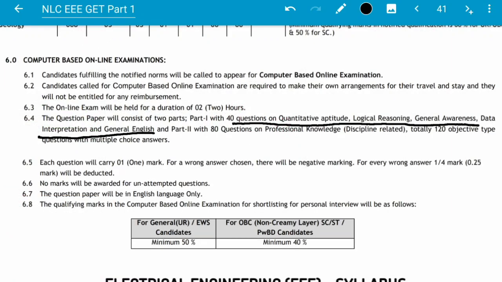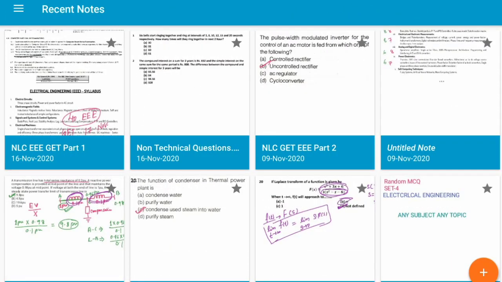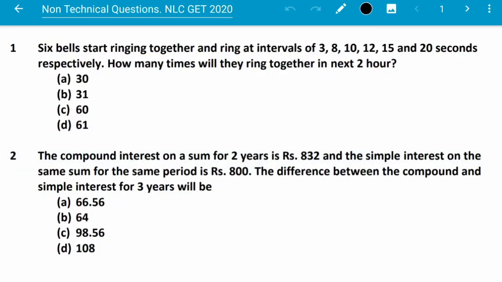So this is the first question. 6 bells start ringing together and ring at intervals of 3, 8, 10, 12, 15 and 20 seconds respectively. How many times will they ring together in the next 2 hours? Here the bells start ringing and they ring at intervals of these seconds.